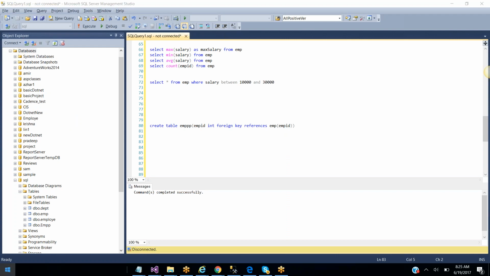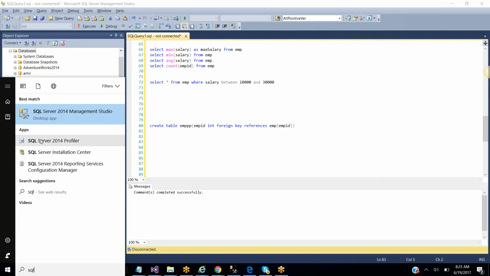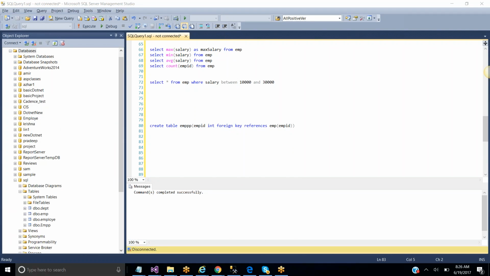Now, I'll just open SQL Server again. See here, all of you. I'm opening one more instance of the SQL Server window. See here, while opening itself, it is showing SQL Server 2014.